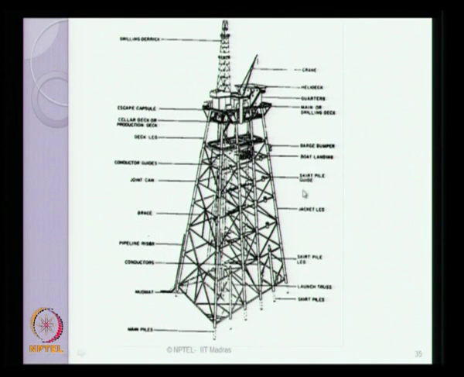This is an interesting picture showing you the different components of a jacket type marine structure. It is a drilling derrick, what you see here is a crane, a heli deck, these are living quarters, these are the main drilling deck module present here. It is an escape capsule which has got lifeboats housed in this. This is a cellar deck which is essentially used for production.